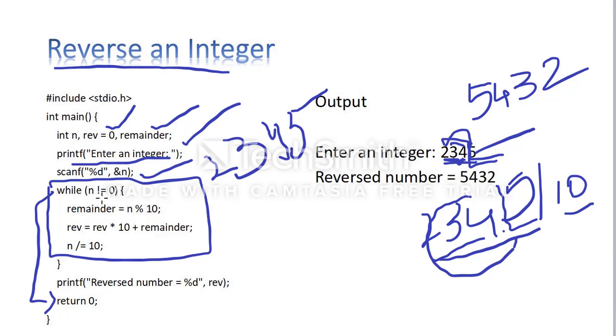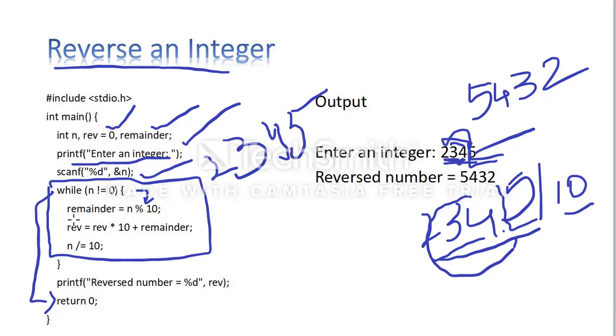Next, if the while condition is true, we have already learned this concept. When the condition is true, you are entering into the body of the loop. If the condition is false, you are skipping or terminating the loop. You are not entering the body of the loop.